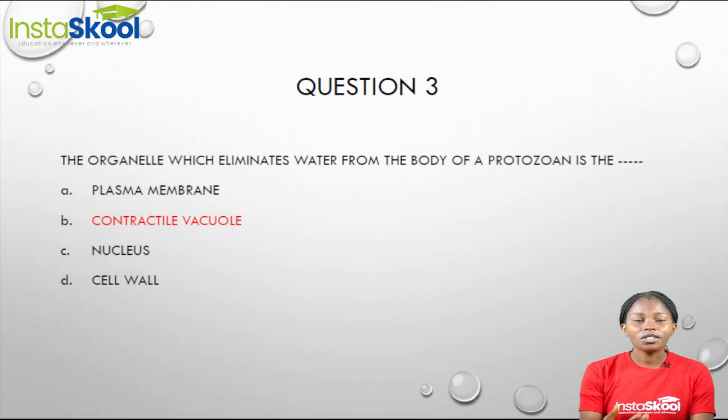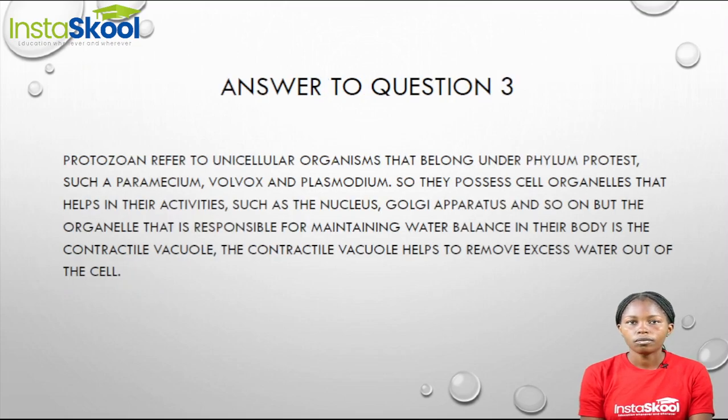Now we move on to question 3. The organelle which eliminates water from the body of a protozoan is the dash. Now, what do we mean when we talk about a protozoan? A protozoan refers to a unicellular organism that belongs under the kingdom Protista. An example of a protozoa is a paramecium, volvox, and even plasmodium.